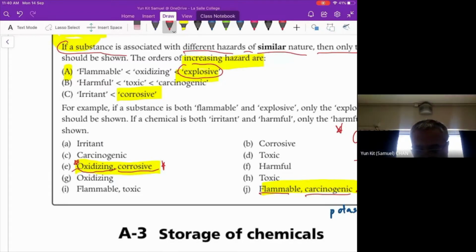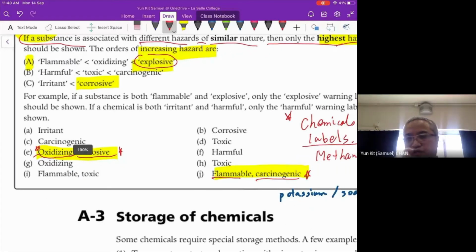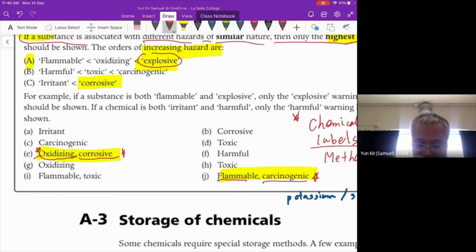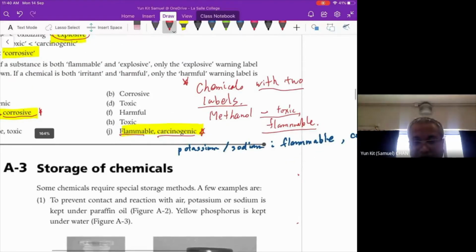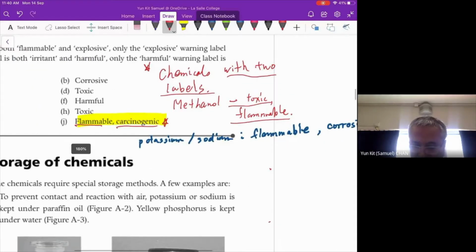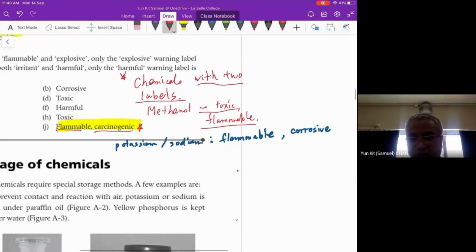This is the answer for E. And I also have the example of methanol with toxic and flammable labels. Sodium and potassium both have flammable and corrosive labels. Anything else that you can find in your lab handbook?